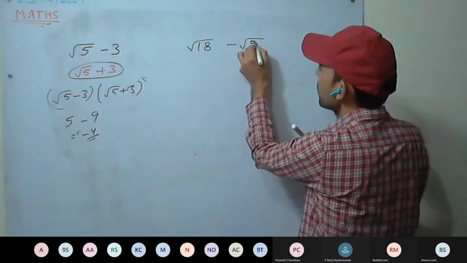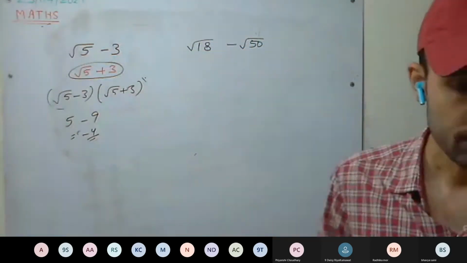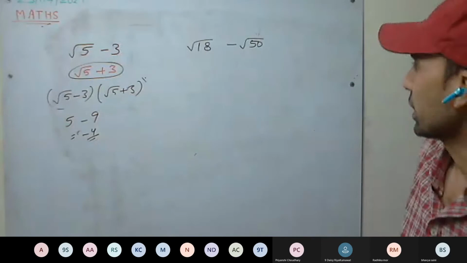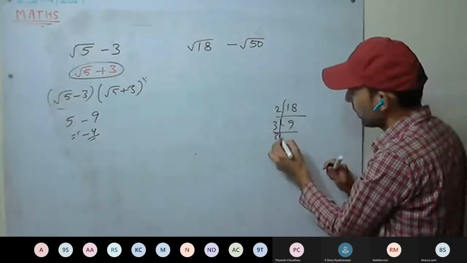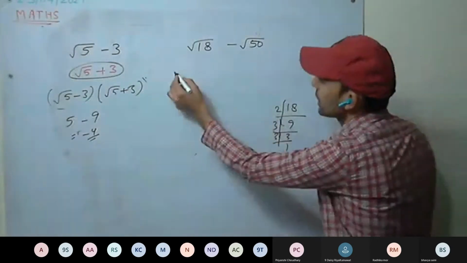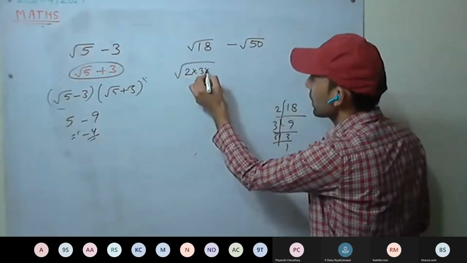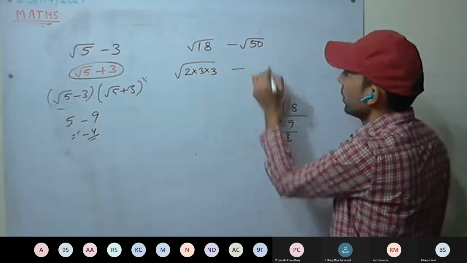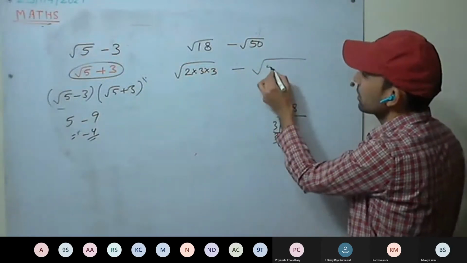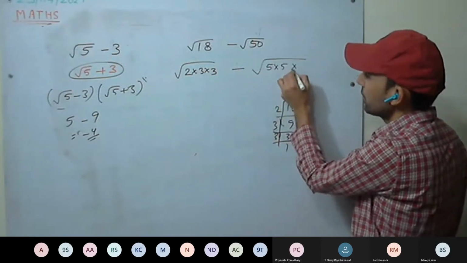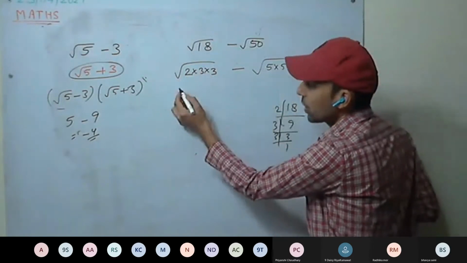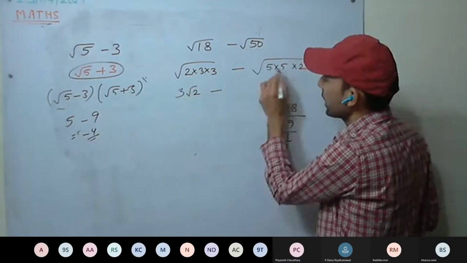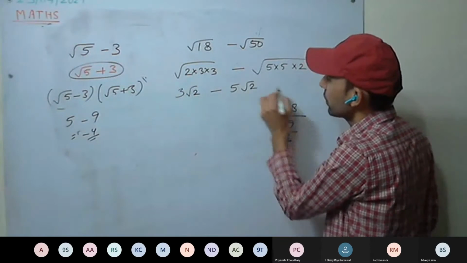So first simplify them. 18 can be written as 2, 9, 3, 3, 1, so it is 2 into 3 into 3. 50 can be written as 5 into 5 into 2. 3 we can take out: 3 root 2 minus 5 root 2.